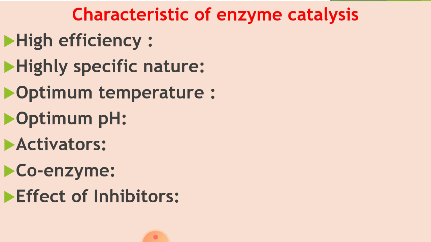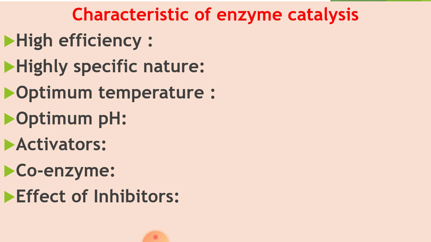Second, enzymes are highly specific in nature. Specificity means one enzyme catalyzes only one reaction, not all reactions. That is, each enzyme catalyst cannot catalyze more than one reaction.